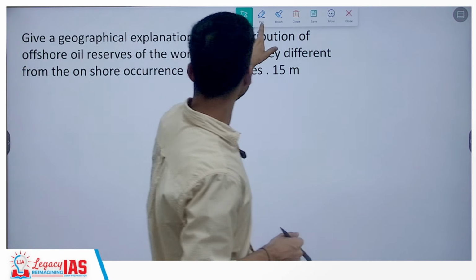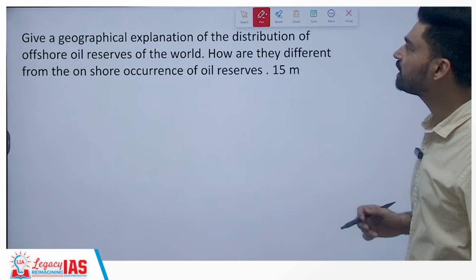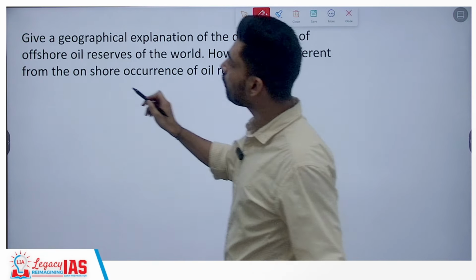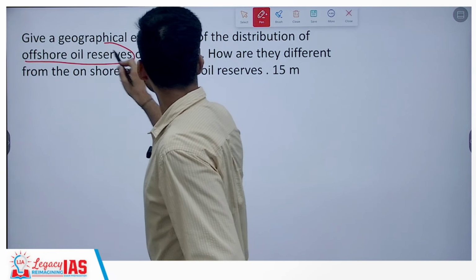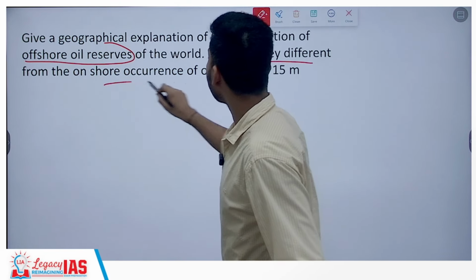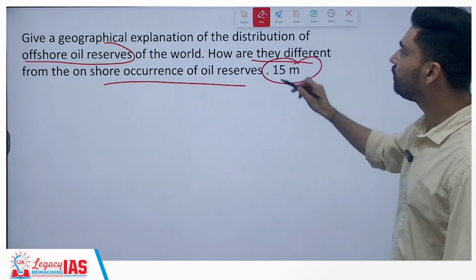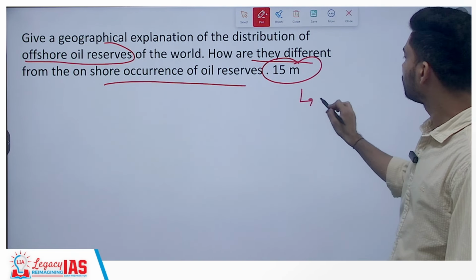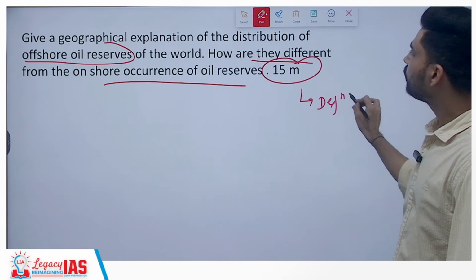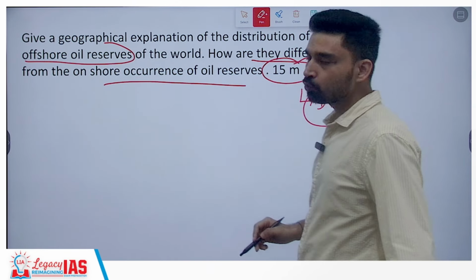The next question is to give a geographical explanation of the distribution of offshore oil reserves of the world, and how they are different from the onshore occurrence of oil reserves. Now this is a 15-mark question, so you have to start with the definition. What are offshore oil reserves?